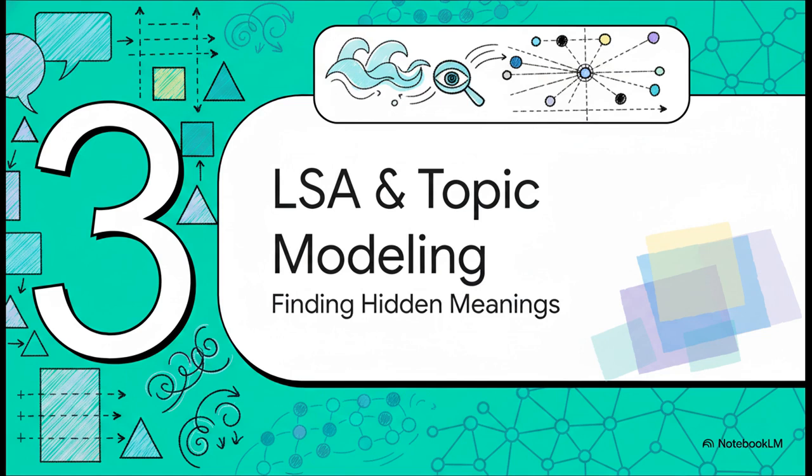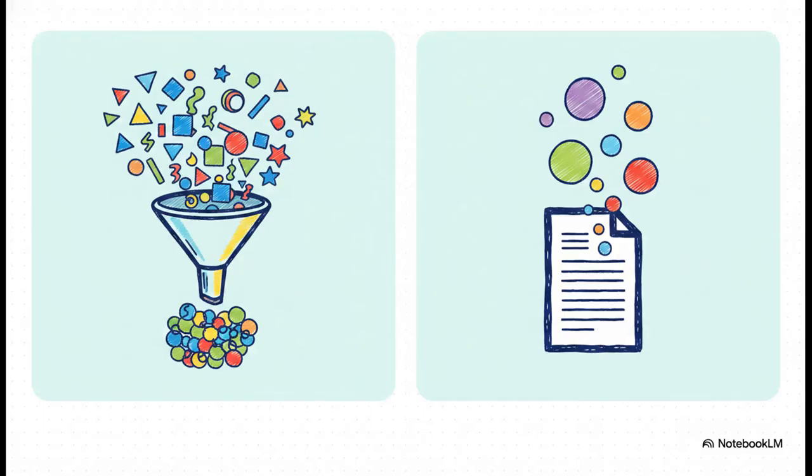That brings us to Section 3, LSA and topic modeling. This is exactly where we start finding hidden meanings. Okay, so to solve that glaring issue where dog and canine are treated like total strangers, engineers came up with latent semantic analysis, or LSA. Using a pretty clever technique called singular value decomposition, LSA maps terms and documents down into a much smaller, what we call latent semantic space.